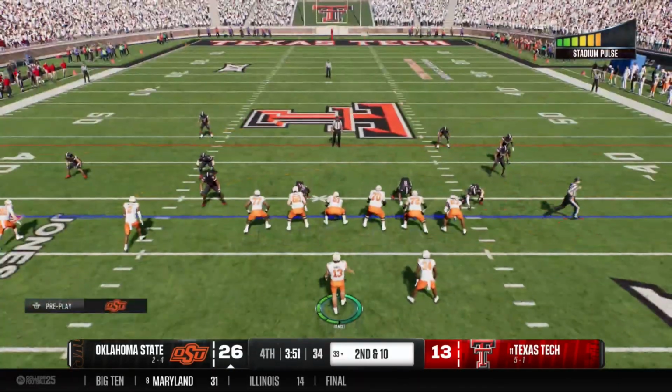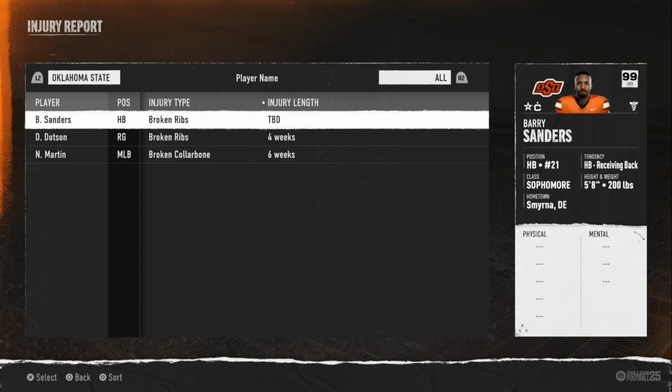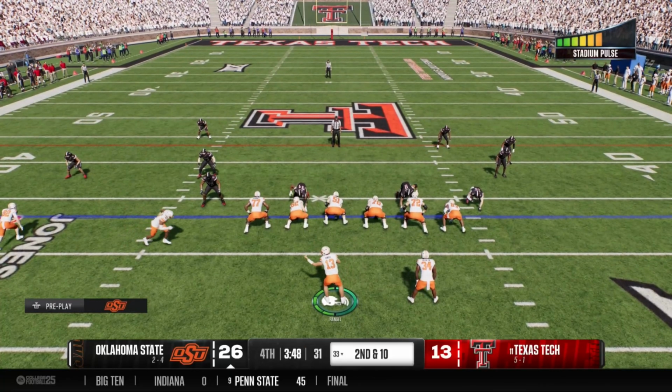They put in Fields Jr. Let's check injuries just to be sure. Hopefully nothing big happening to Barry. He has broken his ribs. I dropped my hot pocket. We could be in trouble here, folks.